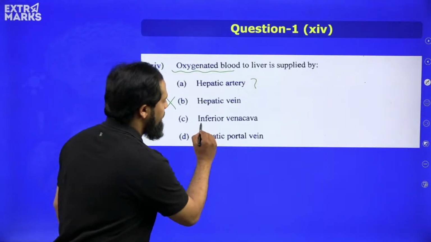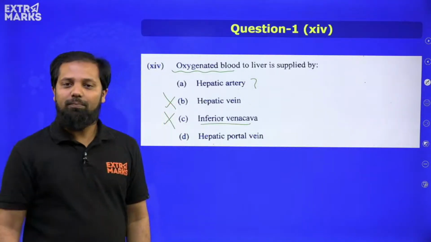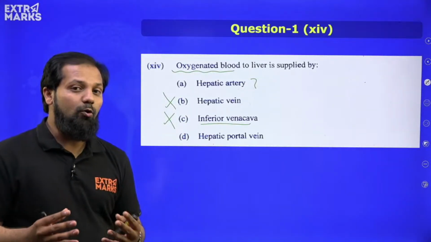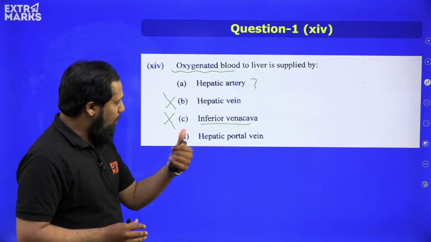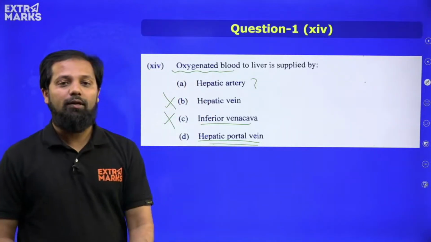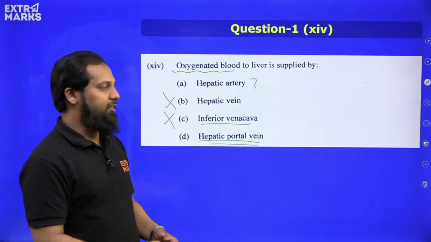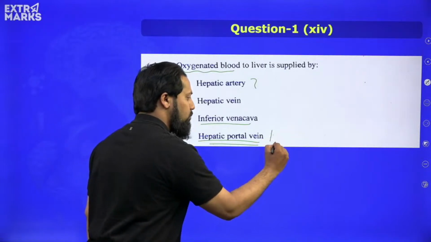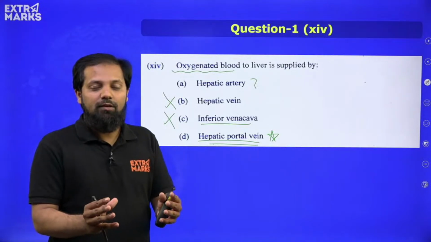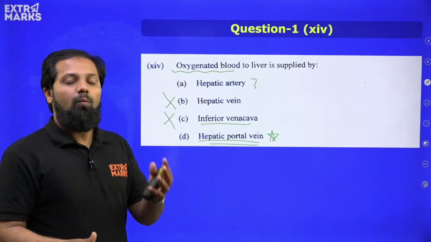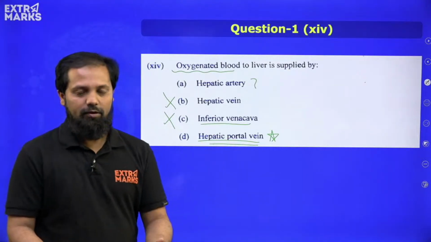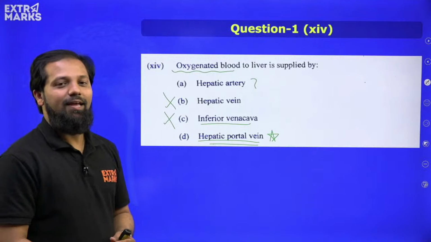Is it inferior vena cava? Very strong no. Why? Because again inferior vena cava will carry deoxygenated blood. Or is it option D, hepatic portal vein? Because again we have discussed a lot about hepatic portal vein. I remember many students used to ask to explain more about hepatic portal vein. What is its function? Where is it present? What is the problem if this is getting affected or infected? A lot of these kinds of questions we have discussed in our sessions.